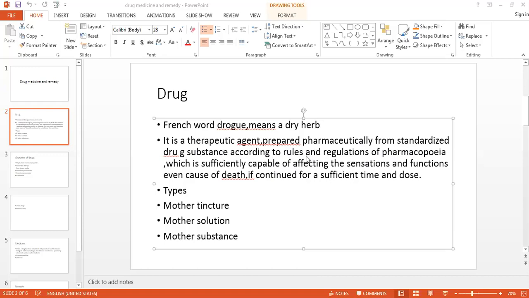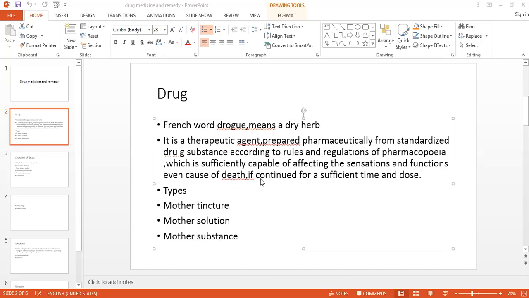That means the part which we are collecting should be according to the pharmacopoeia, and the most important is the drug should be capable of affecting, as it is a herb, as it is a therapeutic agent, as it is standardized, so it should be capable of affecting the sensations and functions. So it should affect the body as a whole. It should produce certain signs and symptoms and even cause death if it is in a fatal dose.